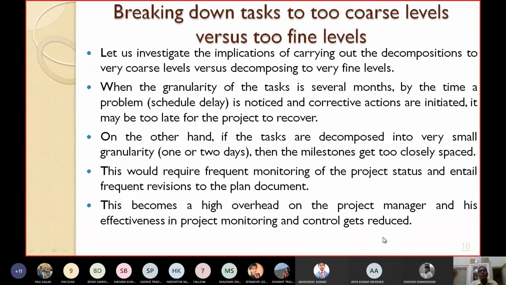So that's why you should not make this breaking down process or decomposition process either at too coarse a level or at too fine a level.